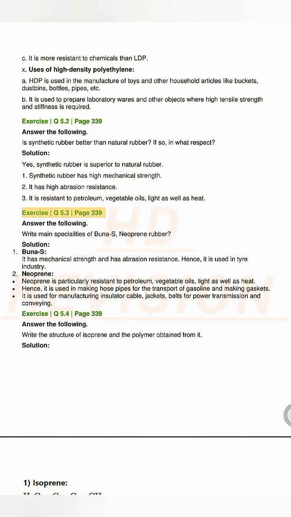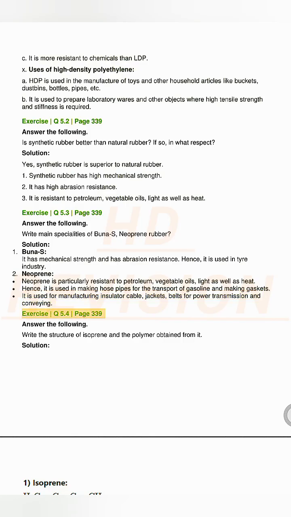Exercise Q5.3, page 339. Answer the following. Write main specialities of Buna S, neoprene rubber. Solution. 1. Buna S. It has mechanical strength and has abrasion resistance. Hence, it is used in tire industry. 2. Neoprene. Neoprene is particularly resistant to petroleum, vegetable oils, light as well as heat. Hence, it is used in making hose pipes for the transport of gasoline and making gaskets. It is used for manufacturing insulator cable, jackets, belts for power transmission and conveying.